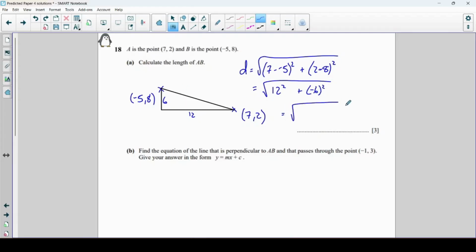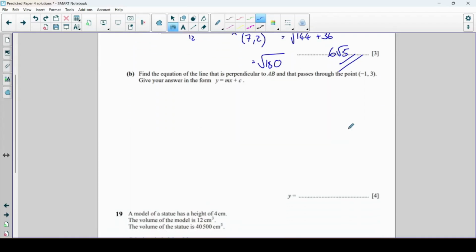So it gives me exactly the same thing. So that's 144, add 36. So that is the square root of 180, which, maybe let's leave it in surd form, is 6 root 5.